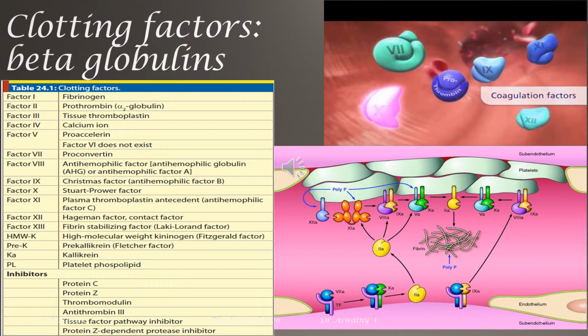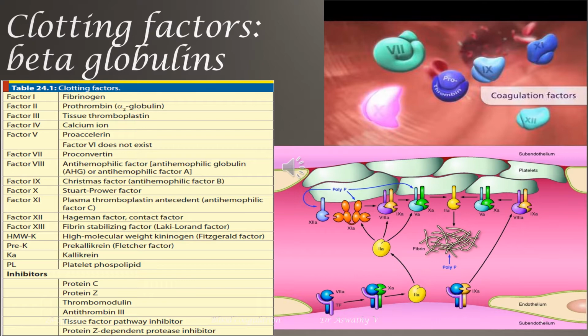But when there is any vascular injury, any vascular rupture, that will activate the inactivated procoagulants in the bloodstream, and there occurs a cascade of reactions giving rise to a blood clot. Those clotting factors, which are in the inactivated form in the bloodstream and get activated at the time of need, are called clotting factors, which are mostly beta globulins present in the bloodstream.